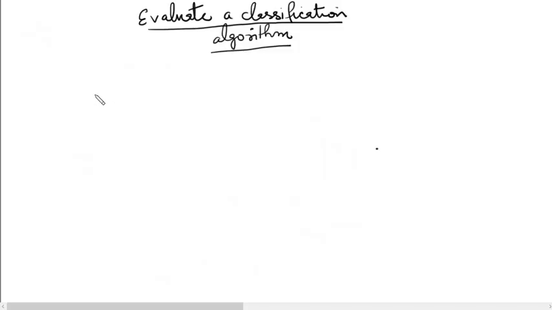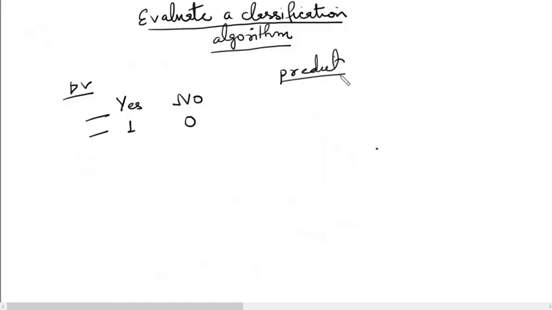We have seen that in a classification algorithm, the dependent variable takes a categorical value, and specifically in case of binary classification, our dependent variable takes two values, usually yes and no, or we can say 1 and 0. And our predictions also take a value of 1 or 0.